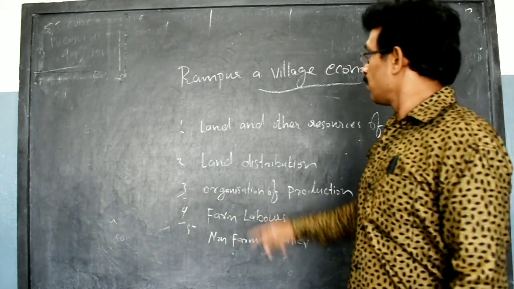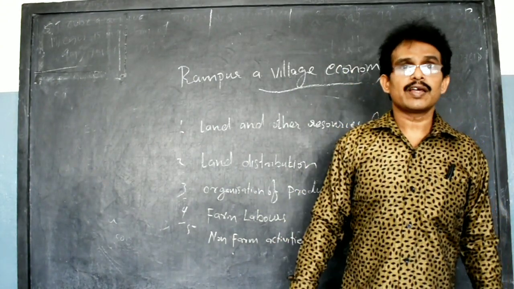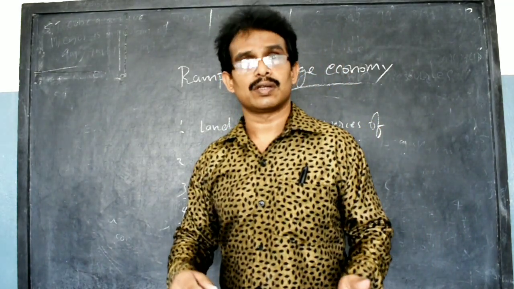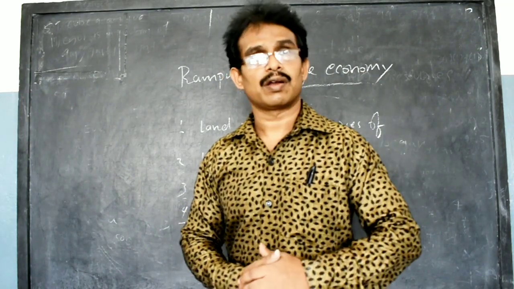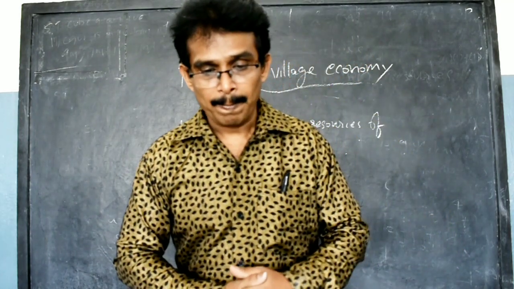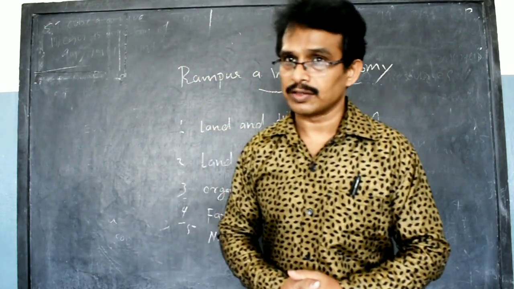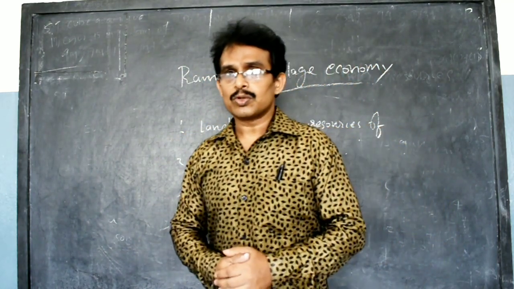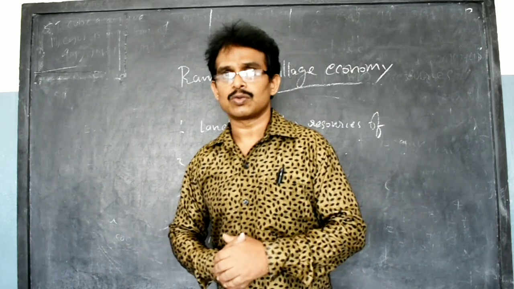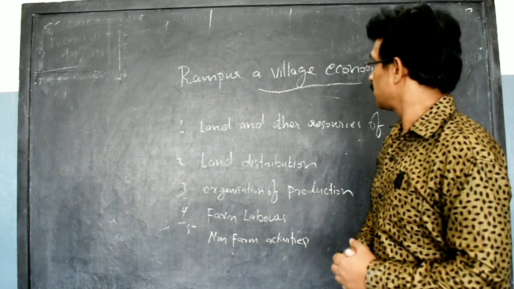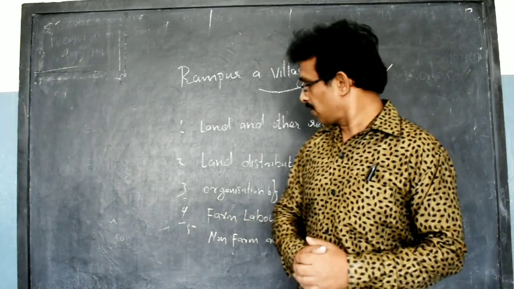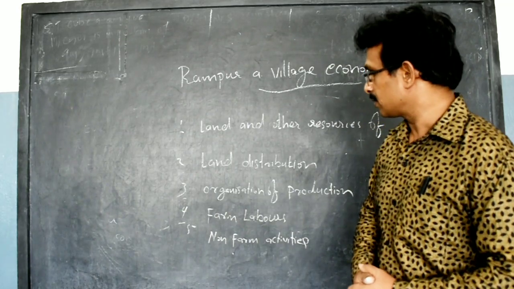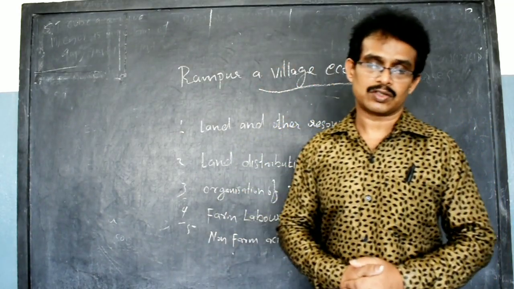Next we have to study Rampur village economies. When we study the village economy of Rampur, we are not only checking the Rampur village, we are studying all Indian village systems. Where is Rampur located? Rampur village is located in the western part of Uttar Pradesh in the Indo-Gangetic plain. It's a very fertile valley of India. Here, the most important things we have to study from this topic are land and other resources of Rampur village, land distribution and organization of production, farm labor, and non-farm activities in Rampur village. We have to study this in this chapter.